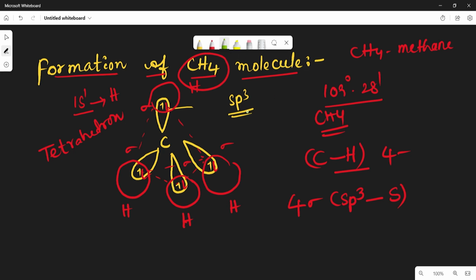So this is the formation of the methane molecule, because here the 4 orbitals of an atom in the outermost shell orient along the four corners of the tetrahedron to have minimum repulsion, because all are bond pairs only. Because of these bond pairs the repulsion is very minimal, so that is why it makes an angle of 109 degrees 28 minutes. This is the structure of the methane molecule, and all these bonds have equal energy.